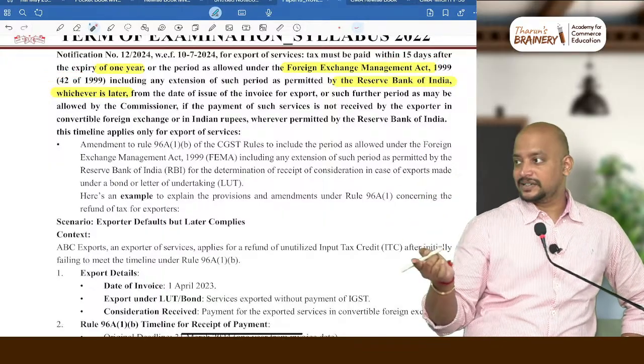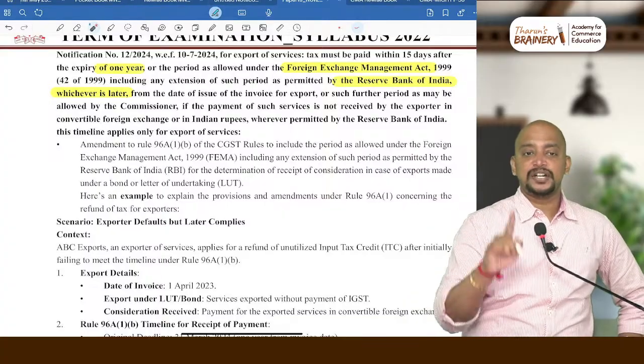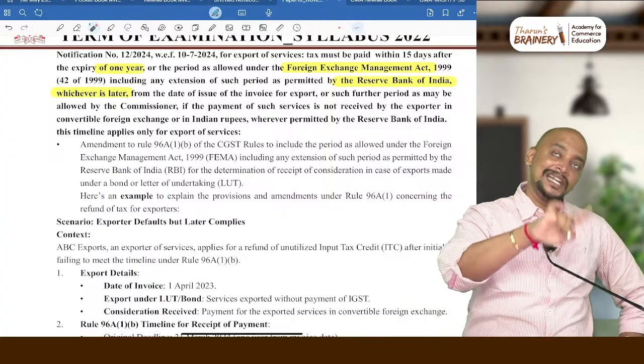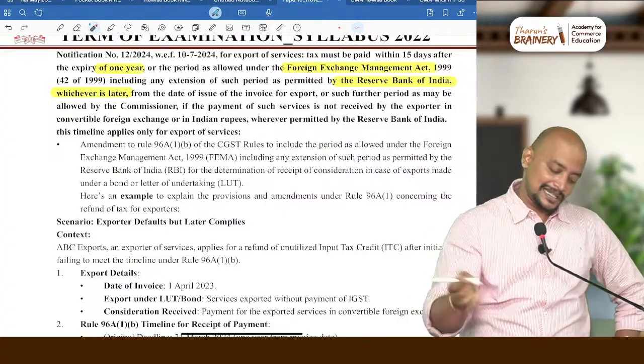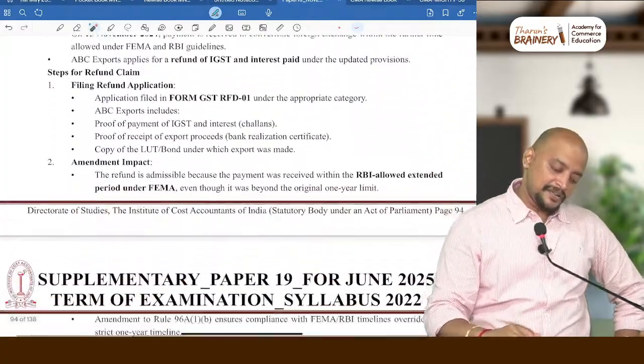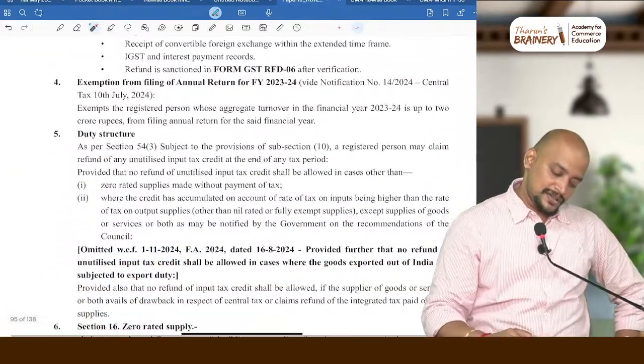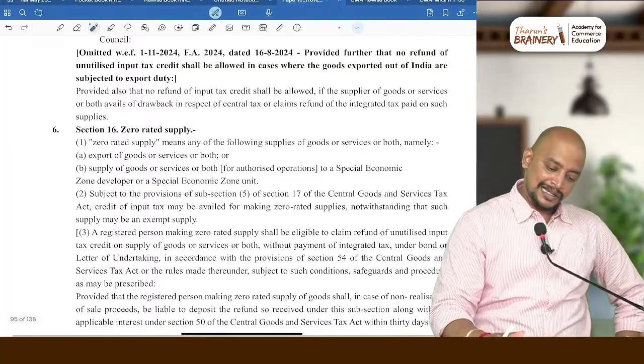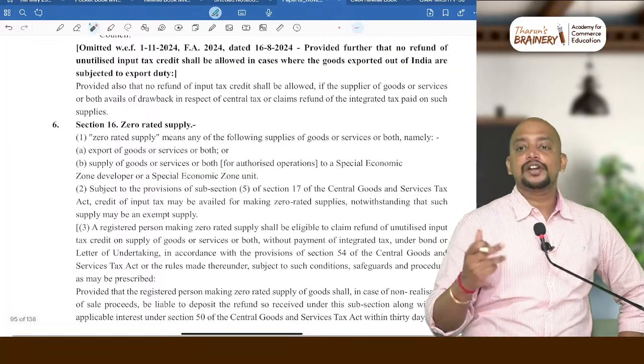Previously also it was there, but it was only 1 year. Now they are comparing this 1 year with the time limit, whichever is later. And they have given one example based on this. So there is nothing related to it. And this point already we know.